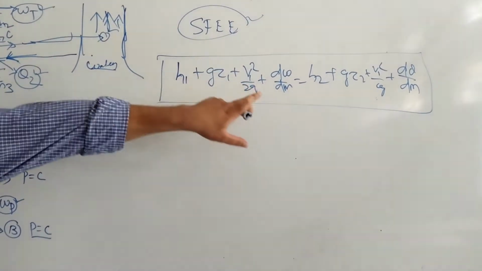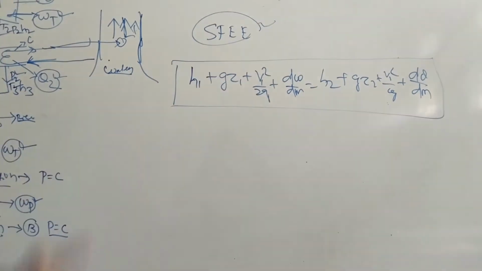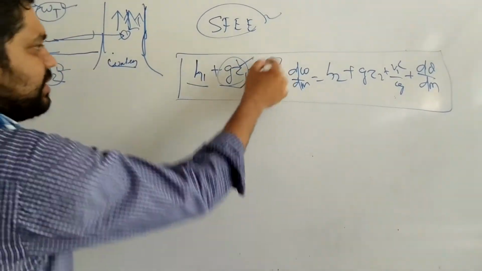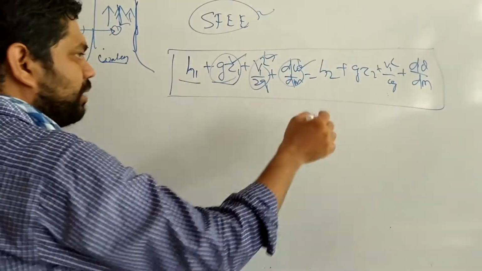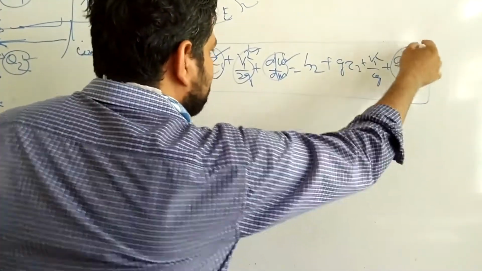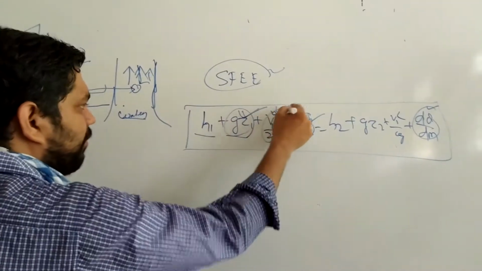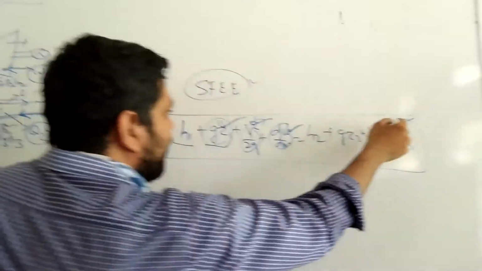Here h1 and h2 are the enthalpy, gz is the potential energy, v squared by 2g is the kinetic energy, dW by dm is the shaft work done, and dq by dm is the heat. Using this equation we will remove the kinetic energy, potential energy, work done and heat terms.